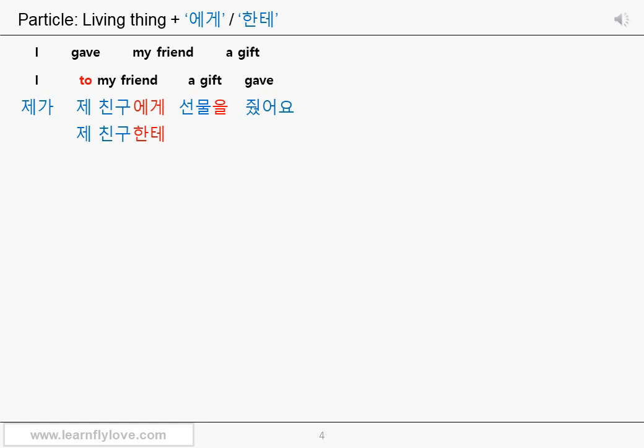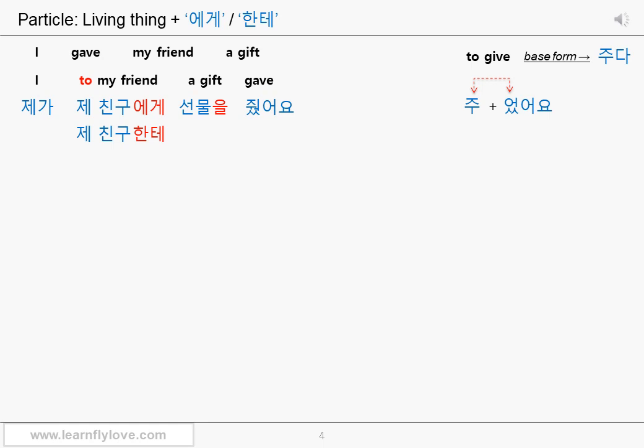A gift. A gift or present in Korean is 선물. It's the object of the verb gave, so you can add the object particle 을. 선물을. Gave. The base form of the verb to give is 주다. It's in the past tense, so you add a past tense ending, 었어요.